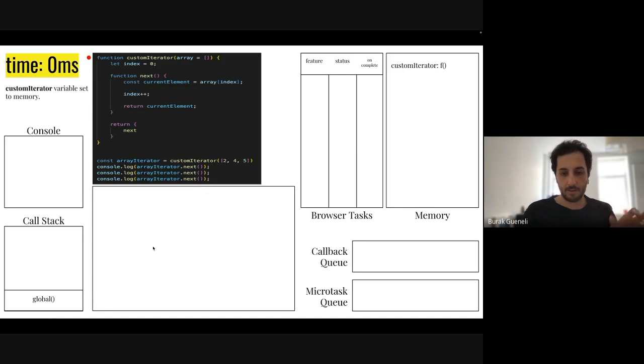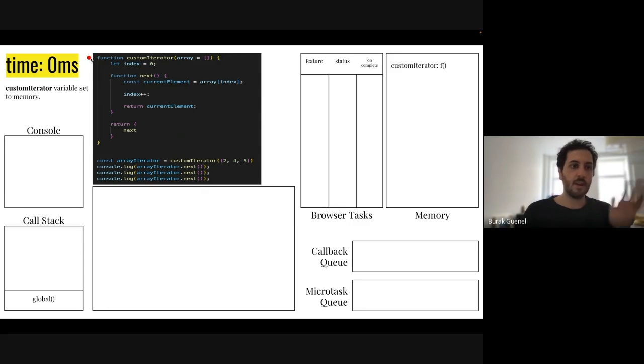This is some kind of notepad for me so that I can run lines here. Here we have our browser tasks section. We will run some browser tasks here, like XHR or timer. Here we have our memory of the browser. We have our queues in here, and so on. Final thing, we have this red mark here. This red bullet will show us which line we are executing right now.